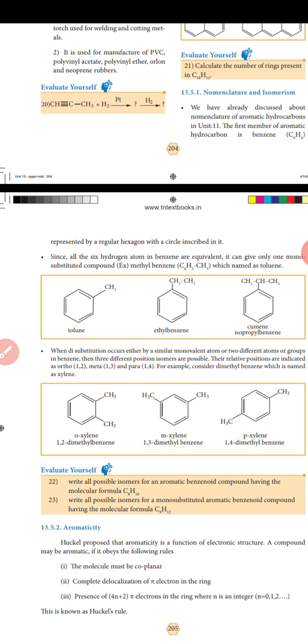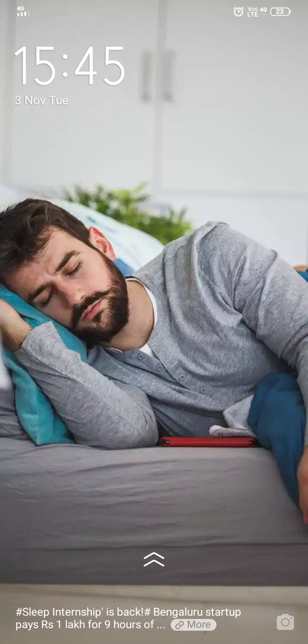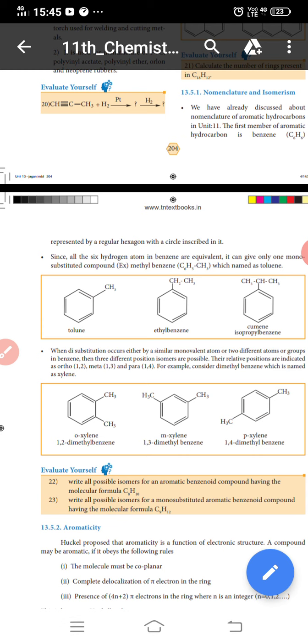The ortho position is 60 degrees, the meta position is 120 degrees, and the para position is 180 degrees. These are the ortho, meta, para positions.